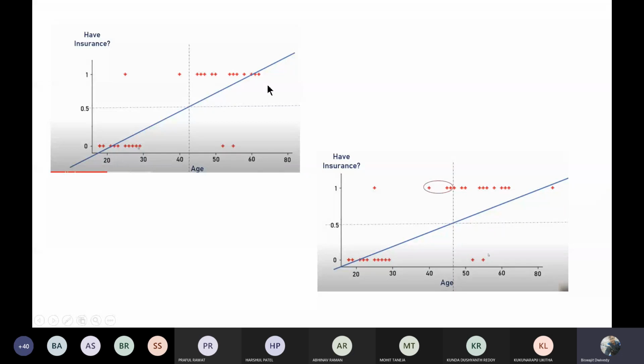This plot can be drawn with a scatter plot, which I have already told you in the first or second class. You can also see some exceptions.